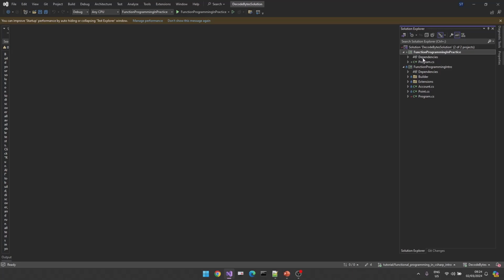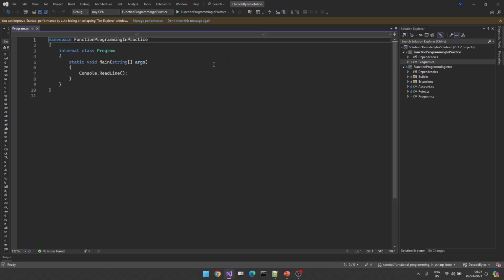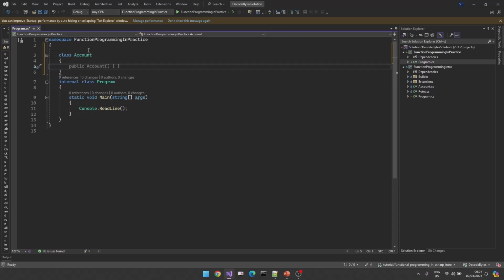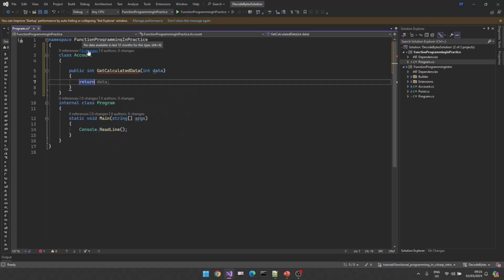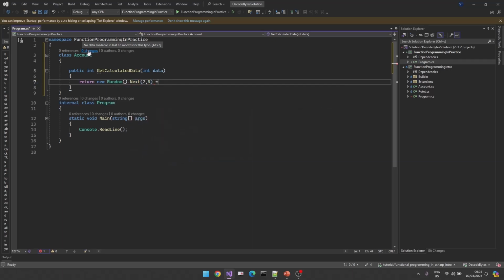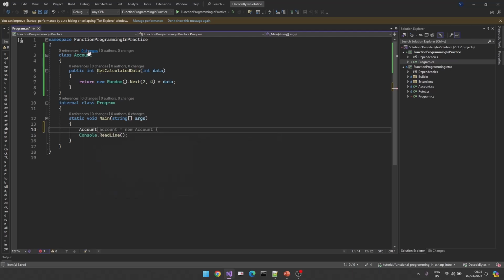Here we have functional programming in practice. Let me just type a simple class here. Let's see, this is our Account. I have a public int GetCalculatedData. I am providing some value, data, and in my return, I am providing new Random().Next(4) multiplied by data. Great.